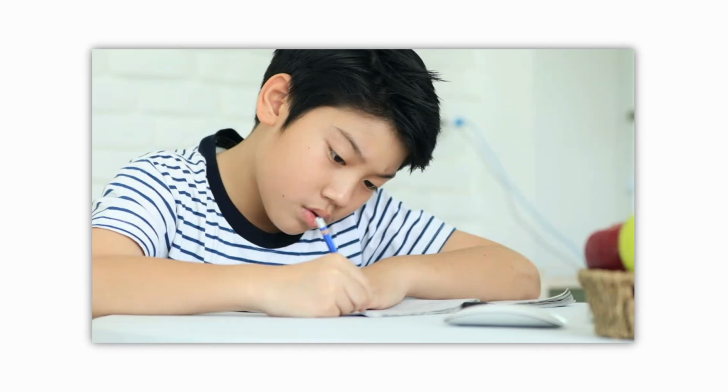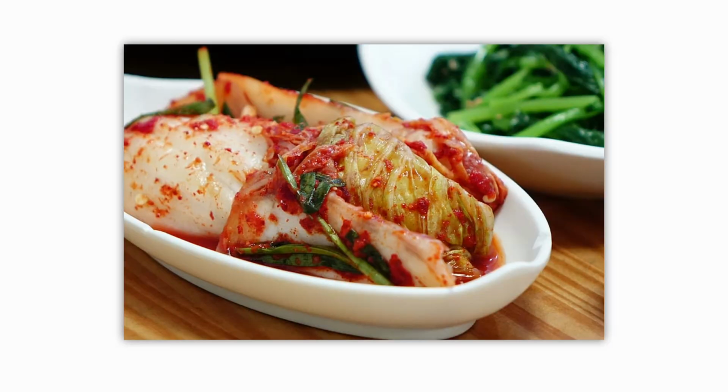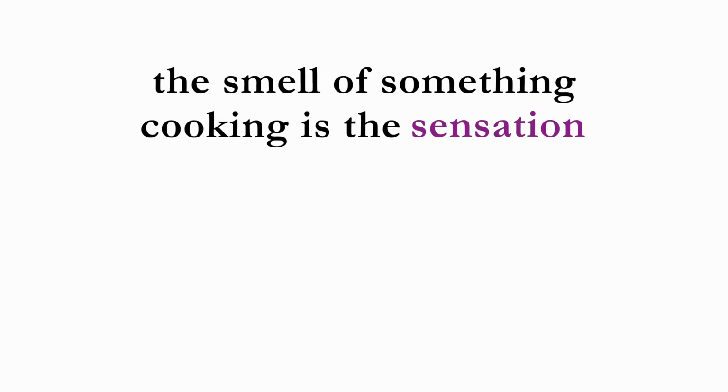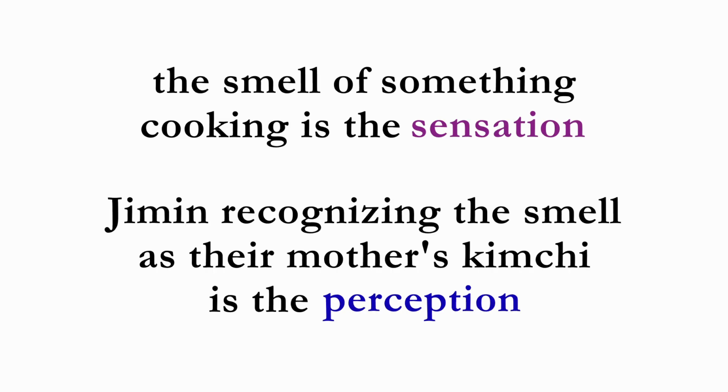In our fourth example, Jimin is upstairs doing their homework when a familiar smell comes wafting in from downstairs. Taking a break from homework, Jimin goes downstairs and recognizes it as the smell of their mother's famous kimchi. In this example, the smell of something cooking is the sensation, and Jimin recognizing the smell as their mother's kimchi is the perception.